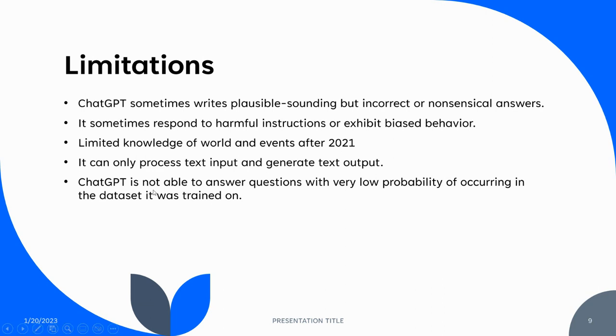It can only process text input and generate text output. GPT is not able to answer questions with a very low probability of occurring in the dataset it was trained on. It's understandable, right?